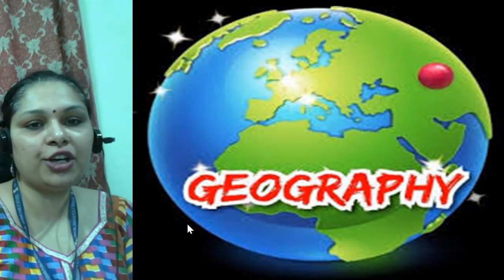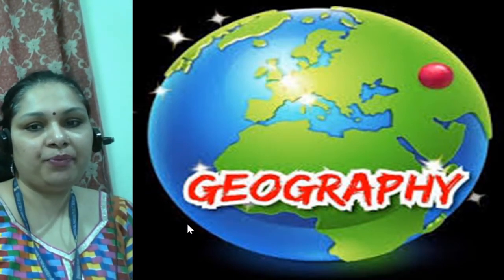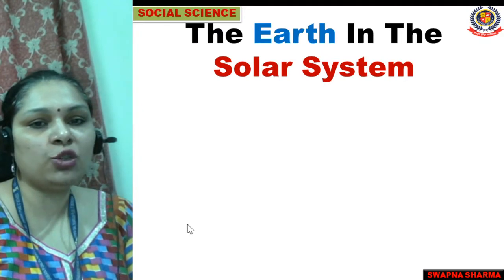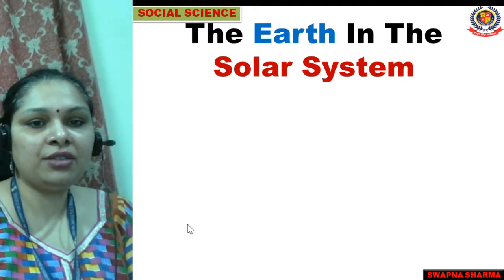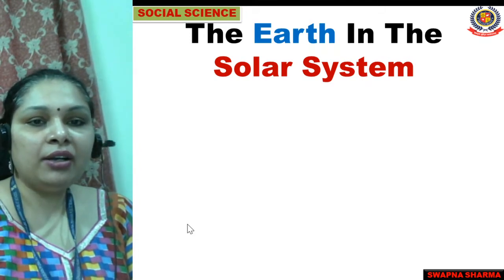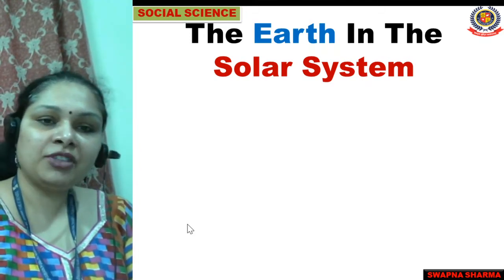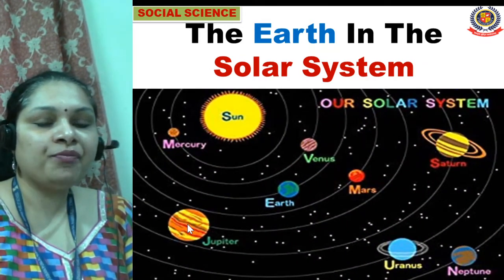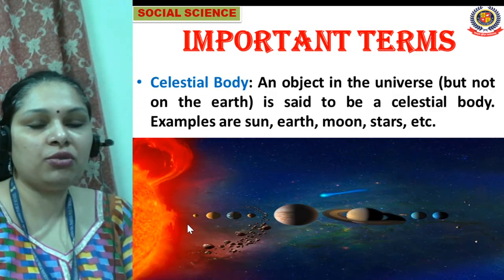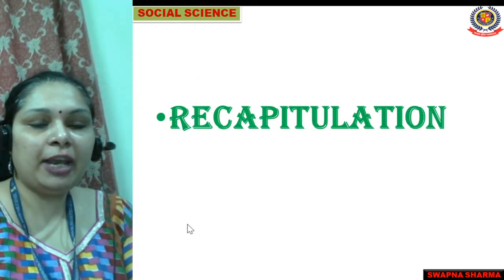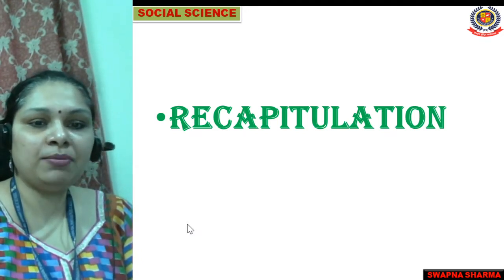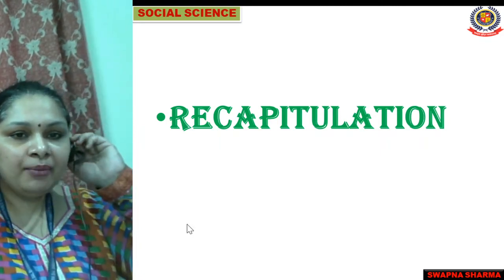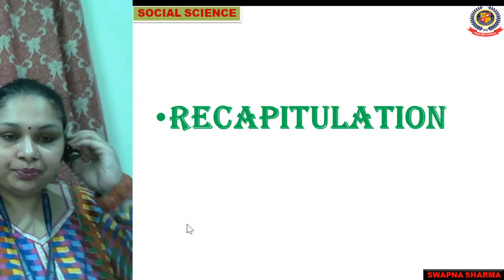And in social science today also we will do a recapitulation of geography subject chapter number 1, the earth in the solar system. In earlier class students we have done a brief recapitulation about the chapter the earth in the solar system. So today we will do a recapitulation of important terms. These important terms you should know about, all the terms which come in the chapter.